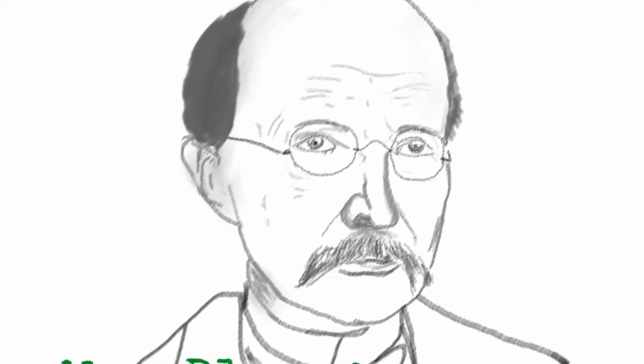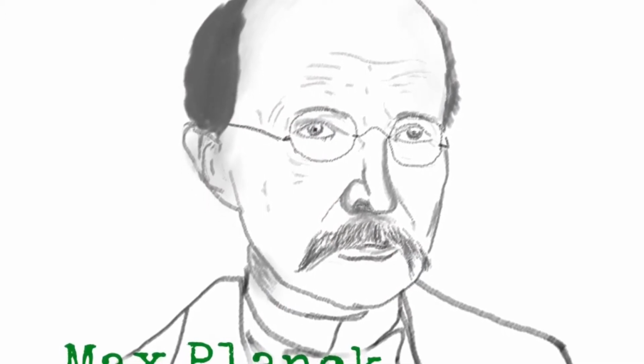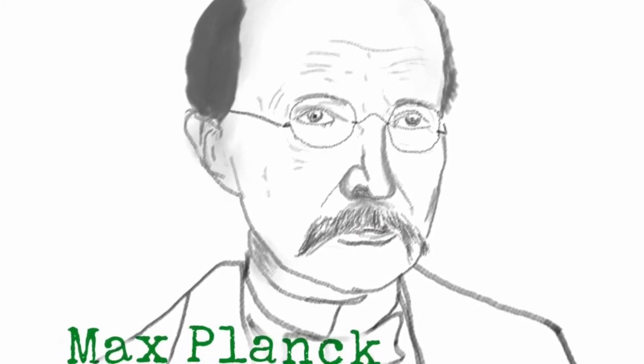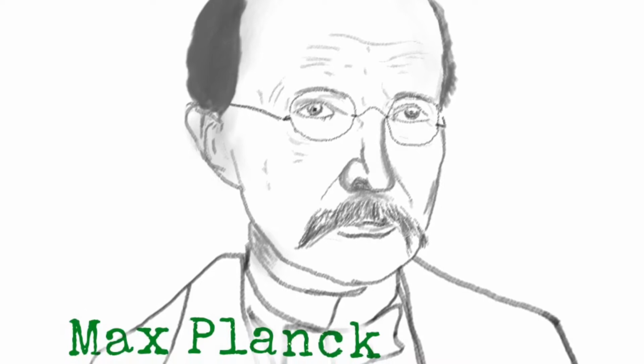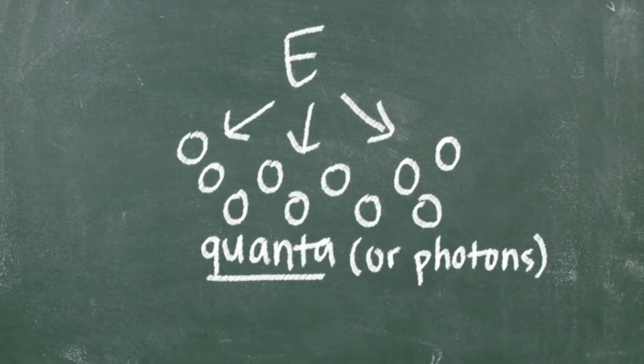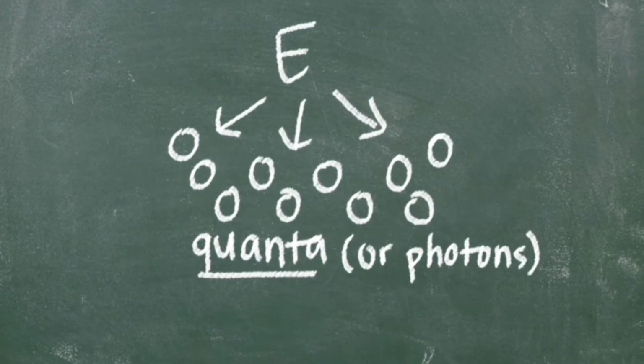Max Planck was born in 1858 and died in 1947. He was a German physicist most known for his quantum theory, which earned him the Nobel Prize in Physics in 1918. He developed the quantum theory of energy. Planck said that energy was given out in small packets he called quanta.